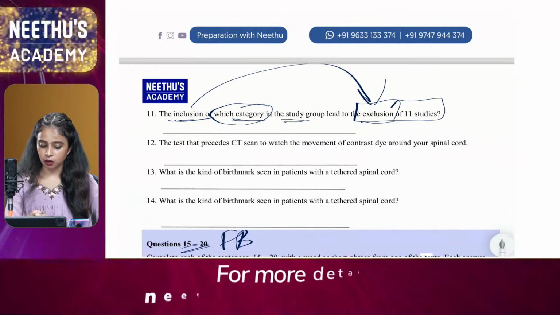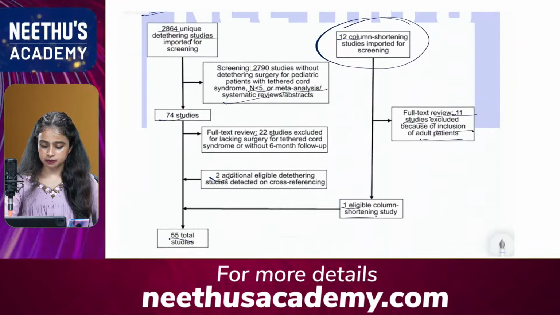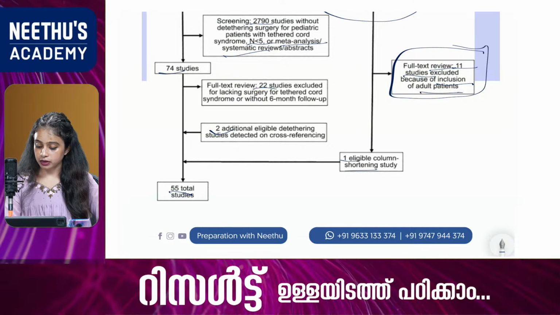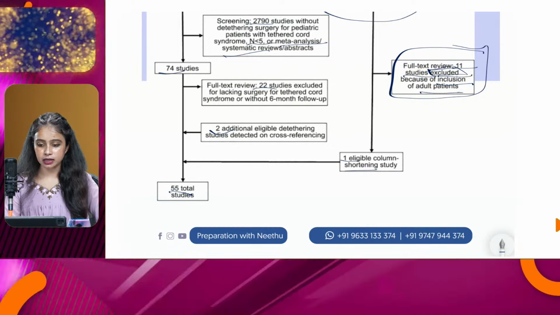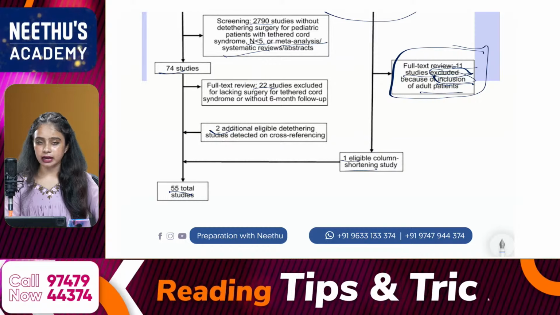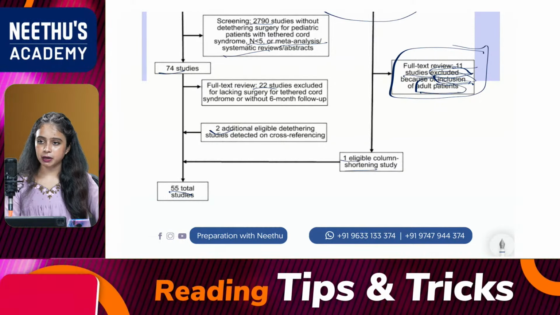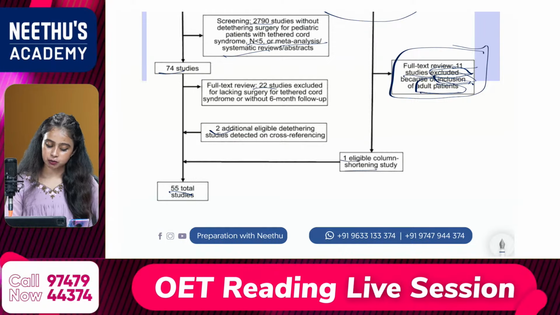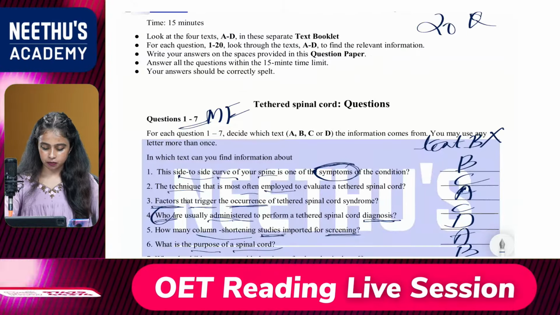That is from the pictorial. See, full text view review, 11 studies excluded. That is a keyword. Because of inclusion, another keyword, of adult patients. So the answer is adult patients, from text D. Very good, Biji.